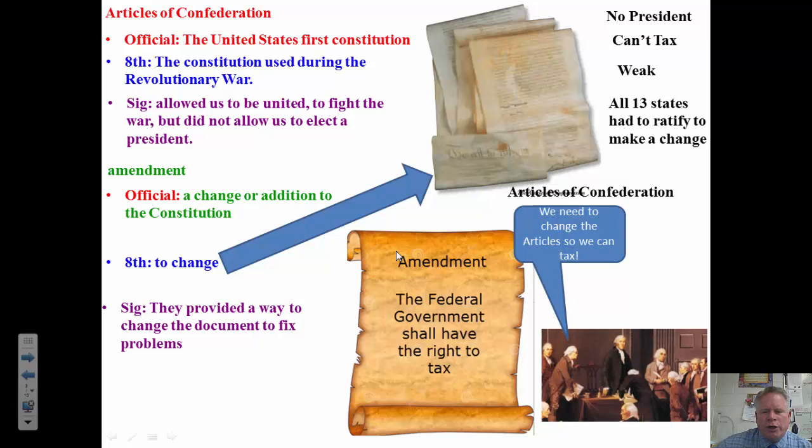We need to change the articles so we can tax. To do it, all 13 states will have to ratify it, sir.